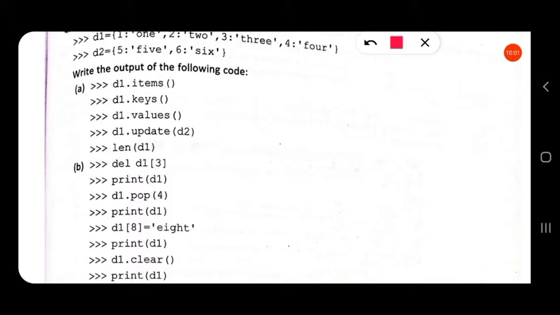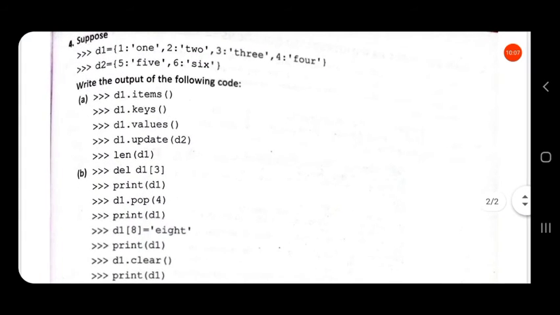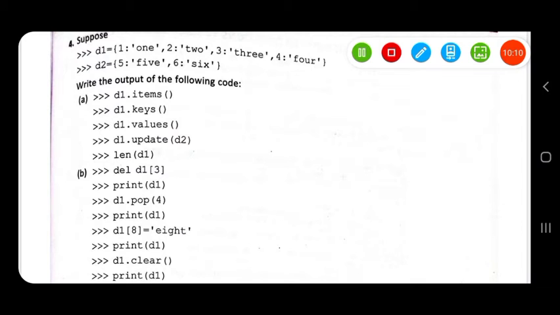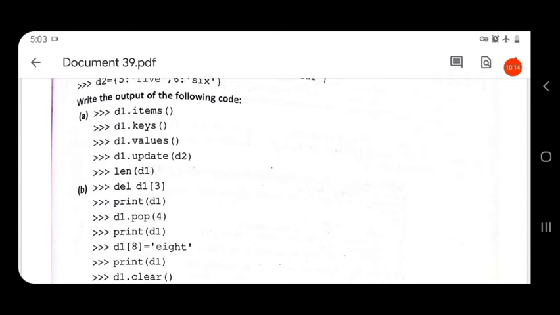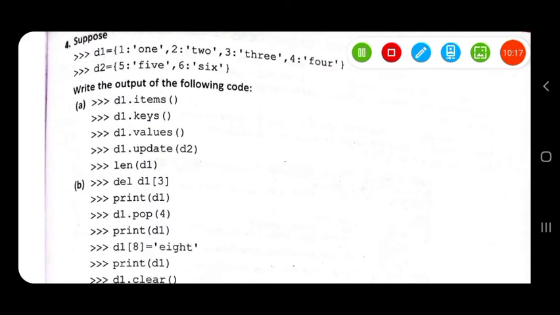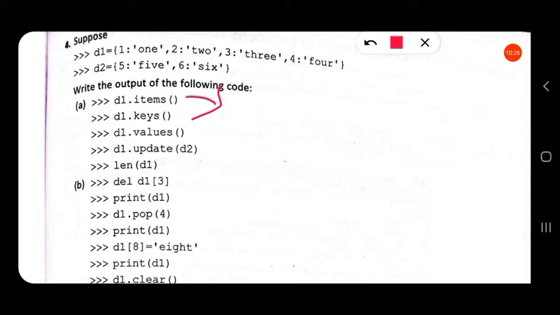Now we have the dictionaries D1 and D2, and for the first one, D1.items(). The items function will return a list containing each key value pair as a tuple. So (1, 'ONE'), as a tuple. A tuple is always enclosed in parenthesis.